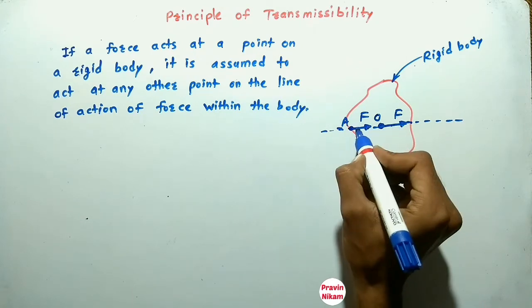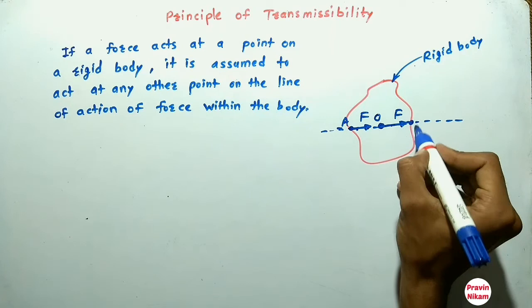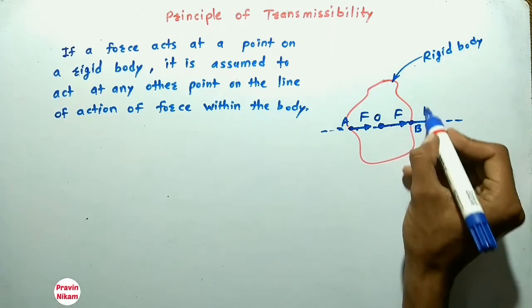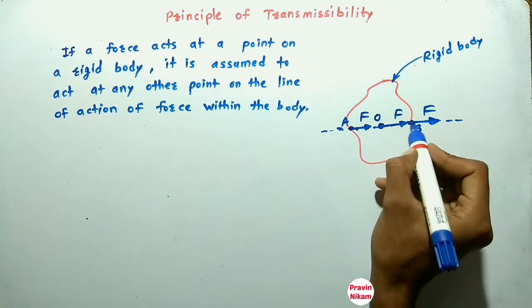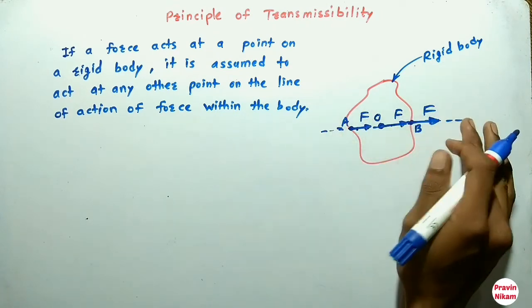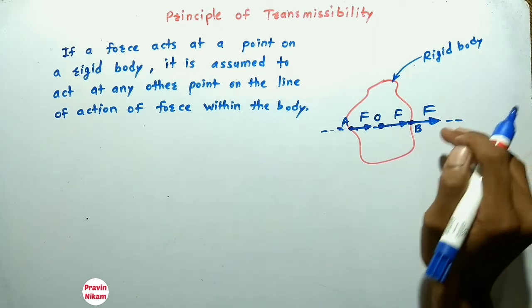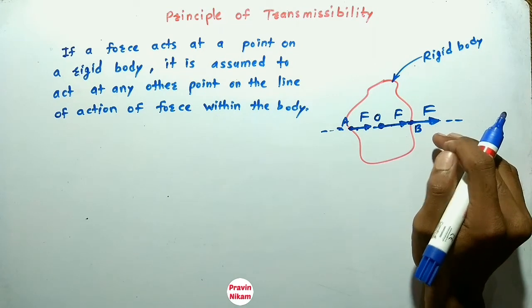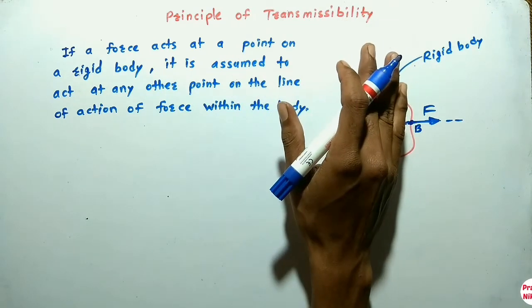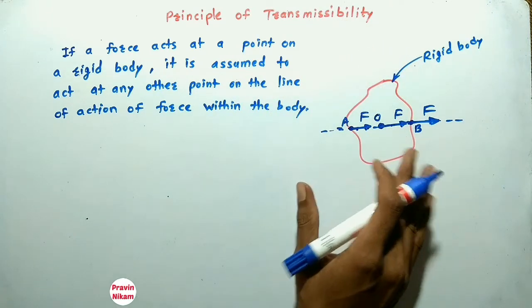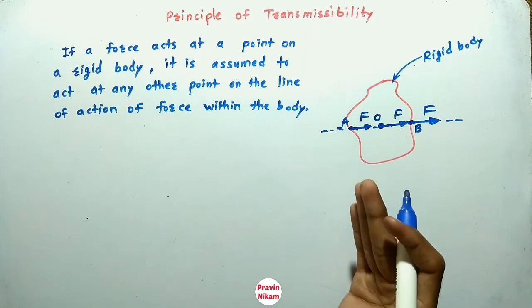Also at this point B, the force is same, that is F. Within the body, at any point within the body, the force is same on line of action of force only. So that principle is called as principle of transmissibility. So we will use this principle in case of equilibrium of forces.